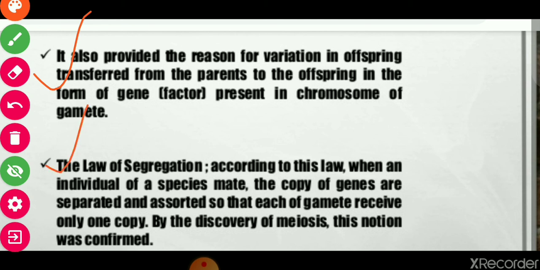According to this law, when individuals of a species mate, the copies of a gene are separated and assorted so that each of the gametes receives only one copy. With the discovery of meiosis, this notion was confirmed. Actually, at that time they did not know about meiosis. So after the discovery of meiosis, it was confirmed that only one copy of the gene is transferred to each gamete.